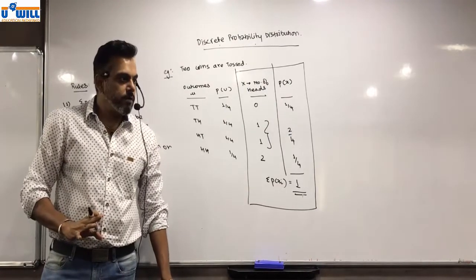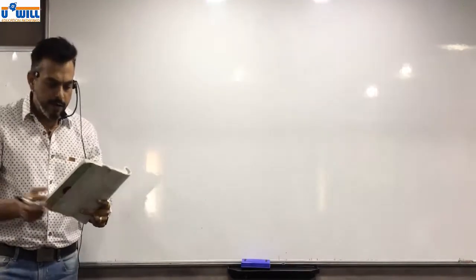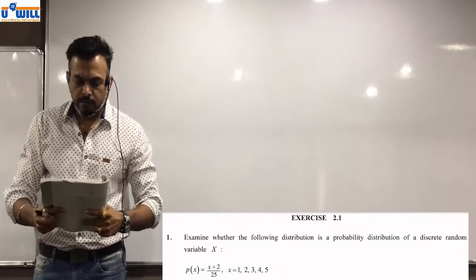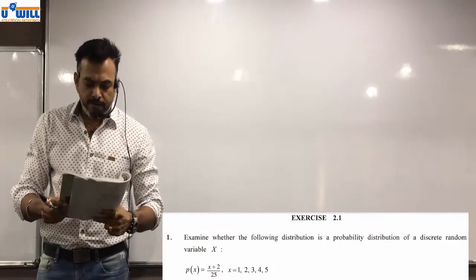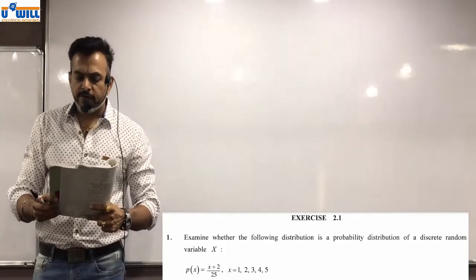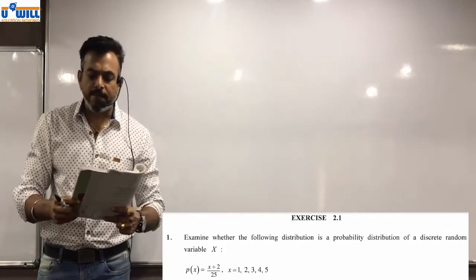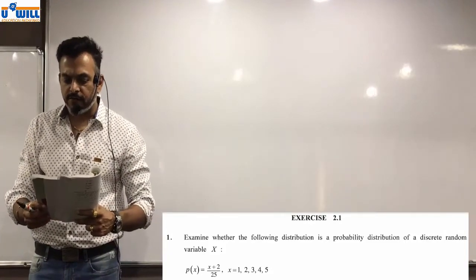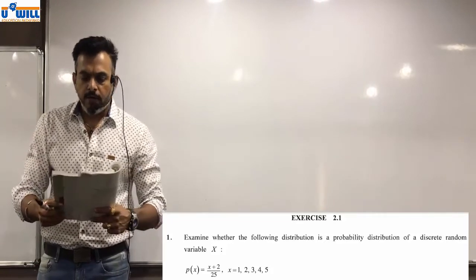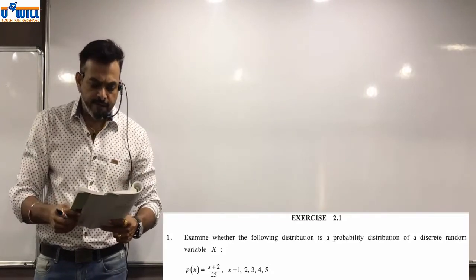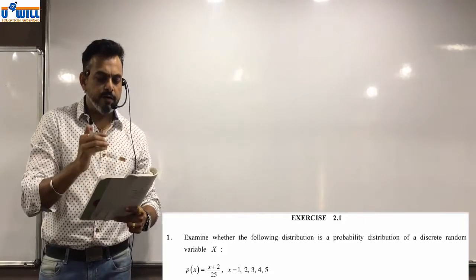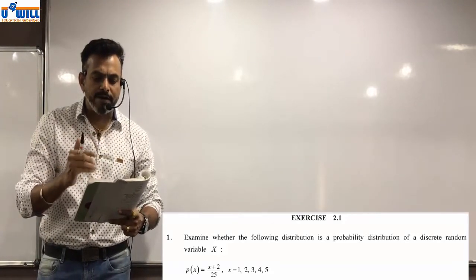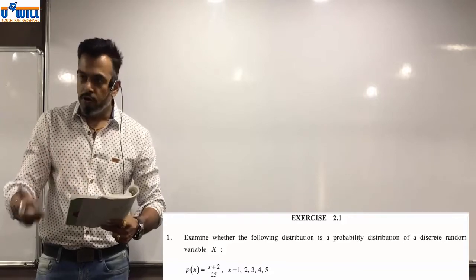Understood this? Okay. Exercise 2.1, first question, page number 79. Examine whether the following distribution is a probability distribution of a discrete random variable X. Now, we have to see whether it is a discrete probability distribution or not.